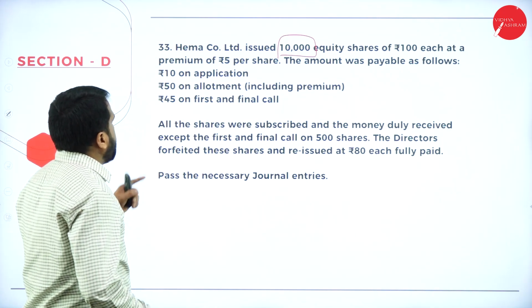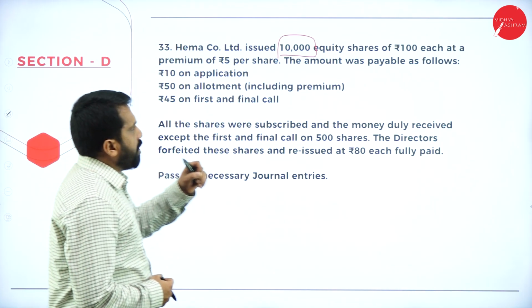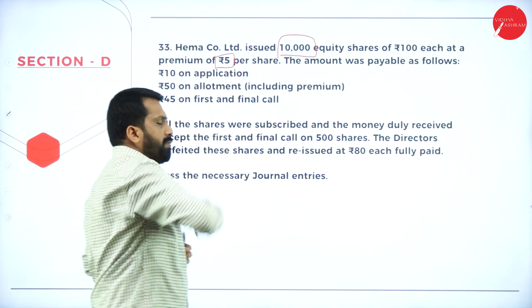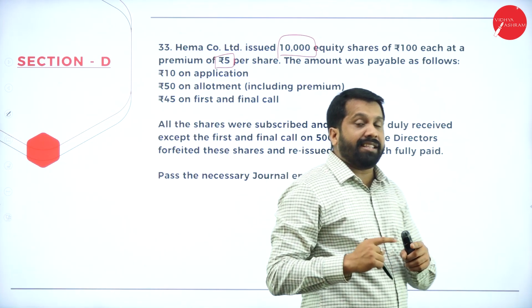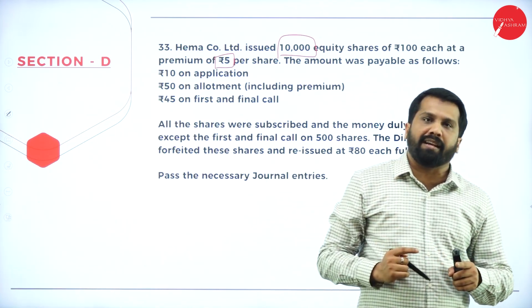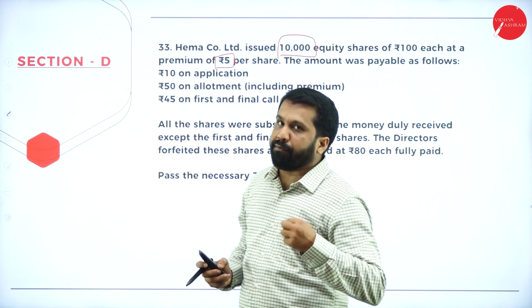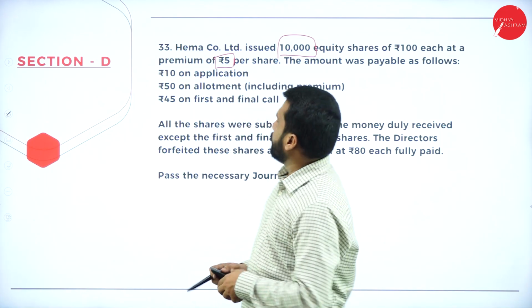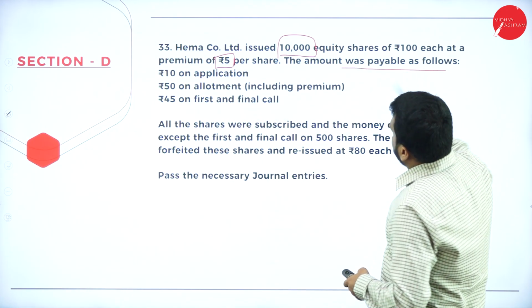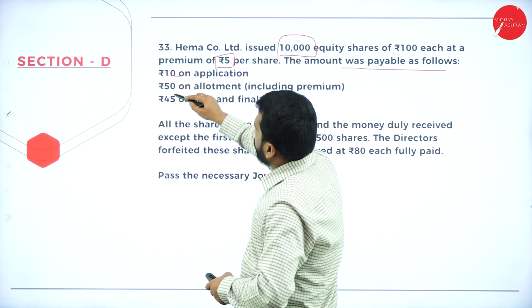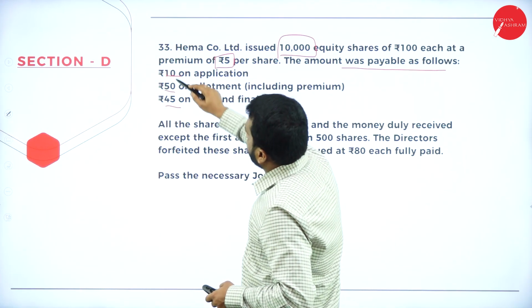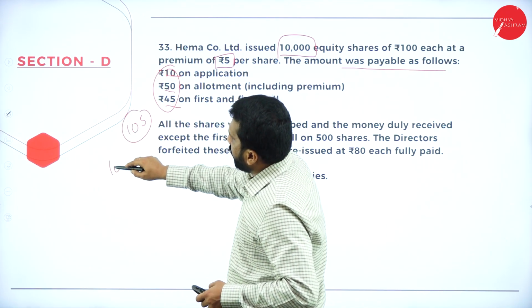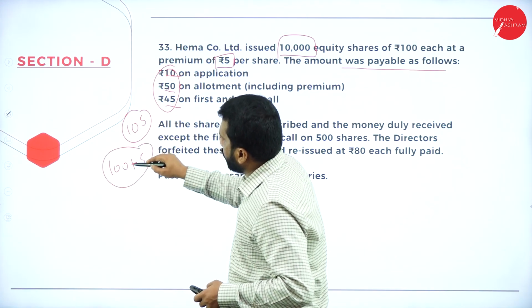Now, Hema Company Limited issued 10,000 equity shares of rupees 100 each at a premium of rupees 5. What do you mean by premium? Premium means anything which is paid more than actual value. If the value is 10 rupee, you are paying 15 rupees means you are paying more. That is nothing but premium. Then the amount was payable as follows: 10 on application, allotment, first and final call. What is the total? It will be 105. Why it is 105? 100 plus 5 rupee premium.